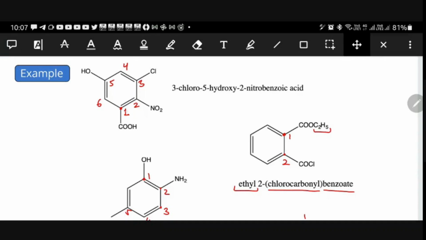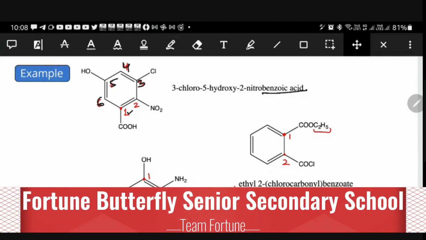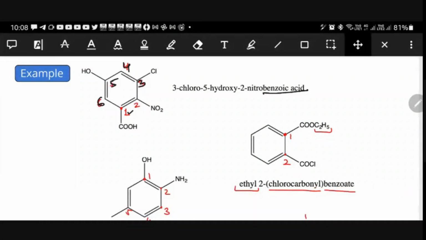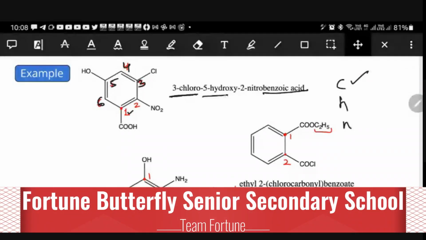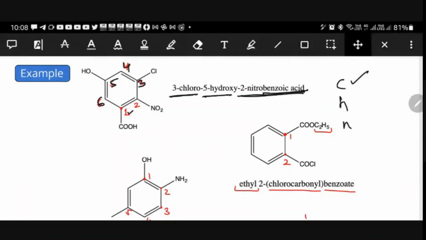So we'll give the numbering 1, 2, 3, 4, 5, 6. Now, anyway, I know it is benzoic acid. And what are the substituents that we have to write in front of it? At third position, we have chloro. And second position, we have nitro. Fifth position, we have hydroxy. But according to alphabetical order, which one will come first? C, H, N. Which one will come first? C. So 3 chloro, 5 hydroxy, 2 nitrobenzoic acid.